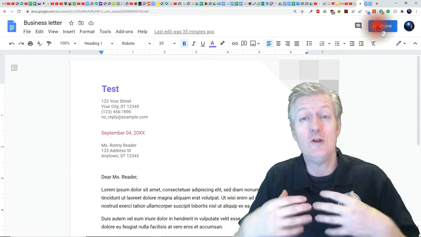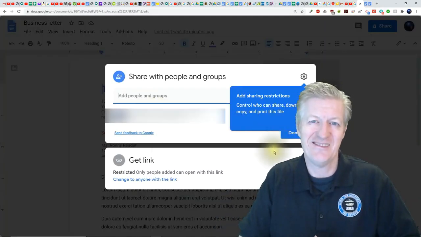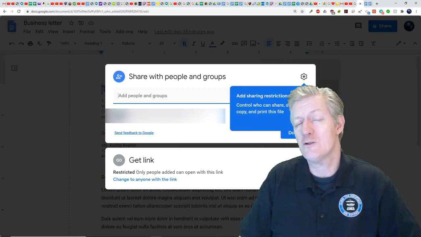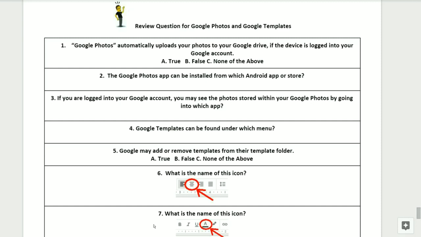Now with this document, you can share it with your coworkers or others who need to use it as well. And now you know how to create and save a template. We are now ready for the review questions for Google Photos and Google Templates.